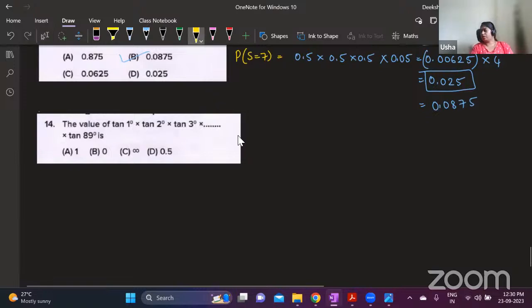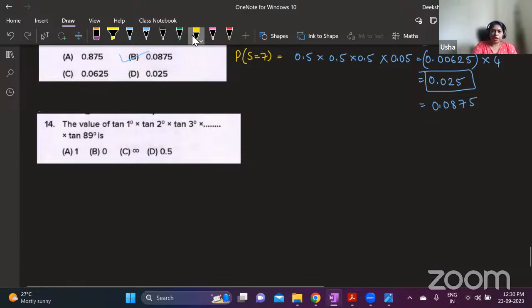We'll solve this. Any idea how to solve this one? 1 degree, 2 degree, 3 degree, up to 89 degrees. Of course, you will not use the values because you don't know the values, right? We know values only for 0 degree, 30, 45, 60, 90, and multiples of that, 180, 135, all that you can write. But here they have given 1 degree, 2 degree, 3 degree, up to 89 degrees, and the product of all this. How do you solve this? Which identity will you use?